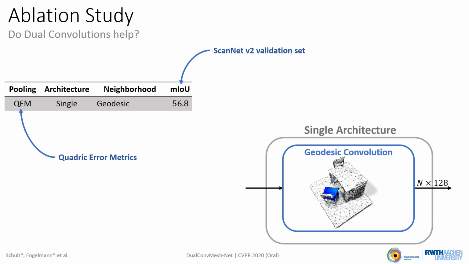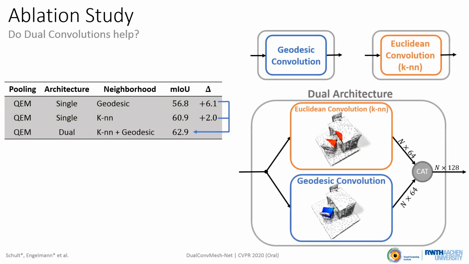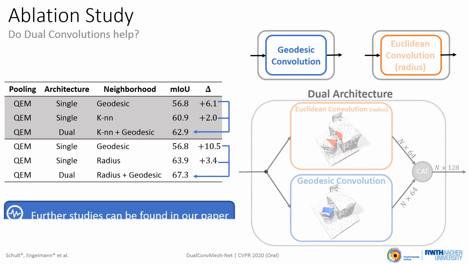In all experiments, we use mesh simplification with quadratic error metrics. Only operating in the geodesic domain yields a score of 56.8%. Whereas operating only in the Euclidean domain gains 4.1% mean IOU. However, combining geodesic and Euclidean information in our dual architecture yields an overall improved score of 62.9, which outperforms single architectures by a significant margin. Conducting the same experiments with radius neighborhoods, we yield even better results.